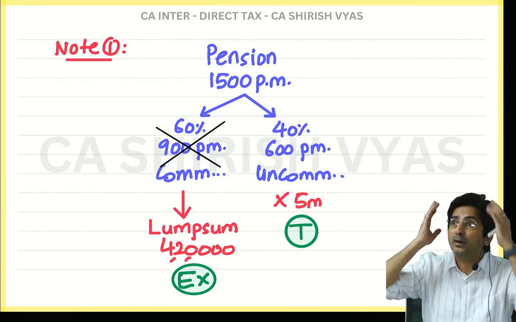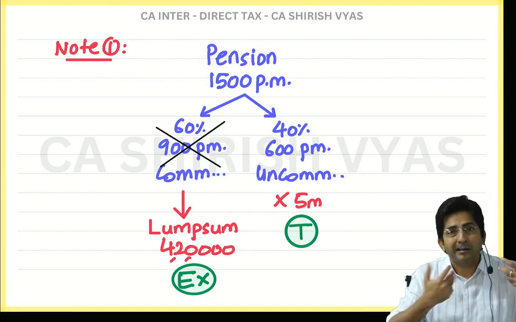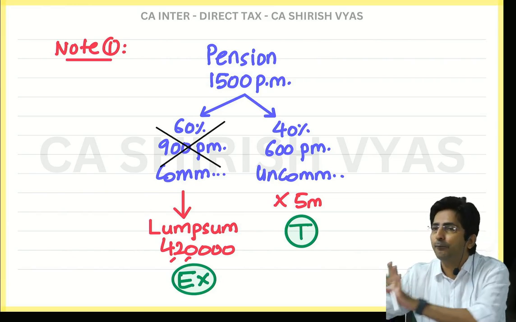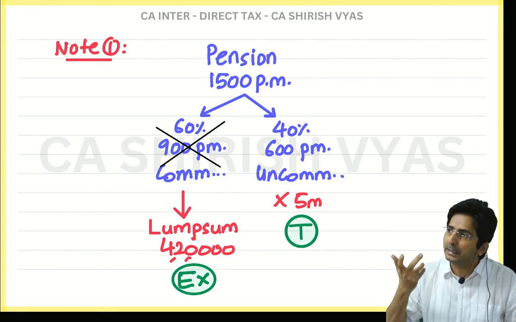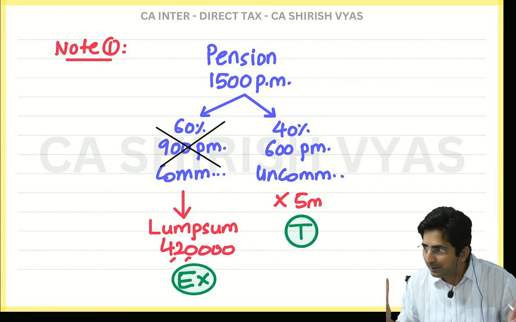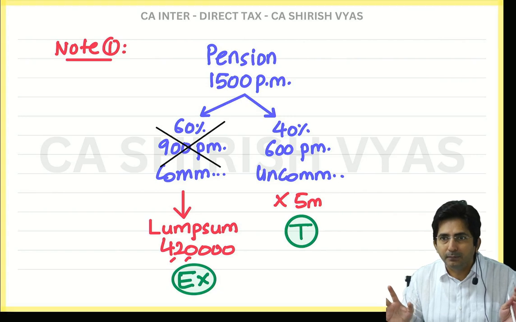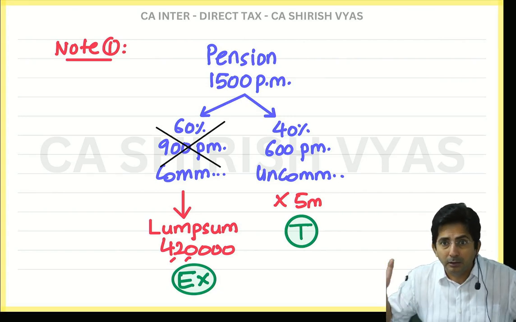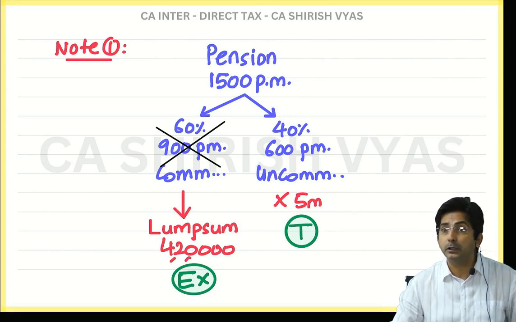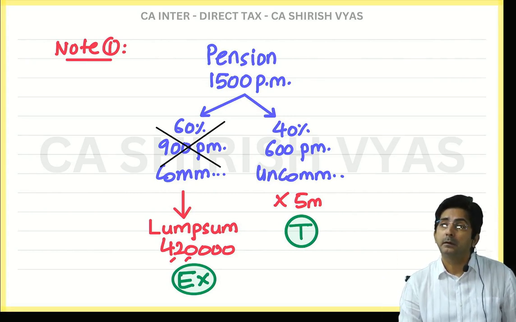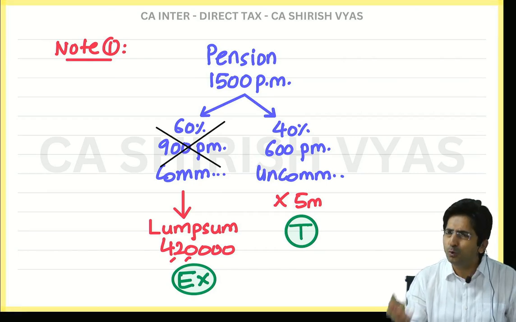Because see, whenever you are confused, what to do? Take half in lump sum, take half monthly. Half means 50%. So the income tax department also thinks like this. You are confused, right? You are not able to decide whether I should take monthly or lump sum. You should take half monthly. But now he will say, no, I wanted 60% lump sum. That is your choice, you do what you want.